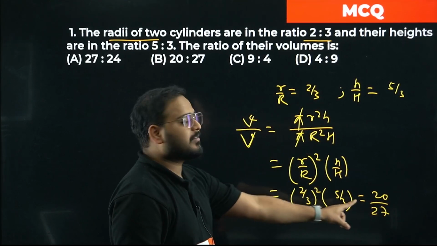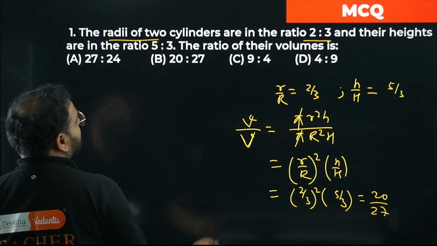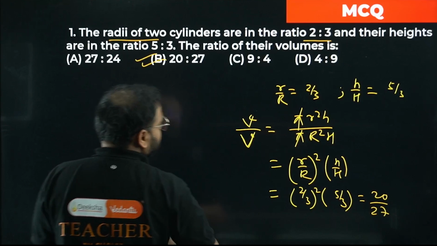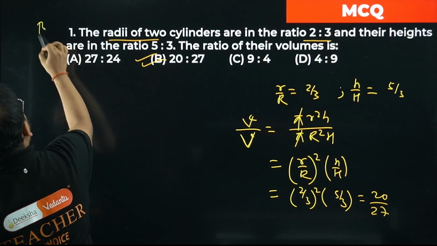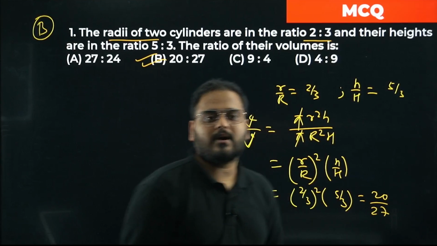2 square is 4 into 5 is 20. 3 square is 9 into 3 is 27. What's the answer? Option number B is suitable. Please check this out. Option number B is the suitable answer. Question number 1 is over.